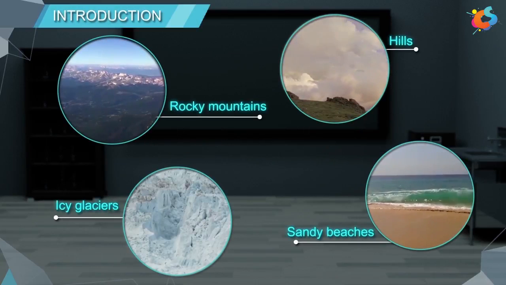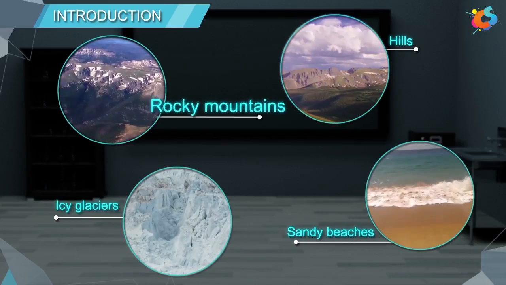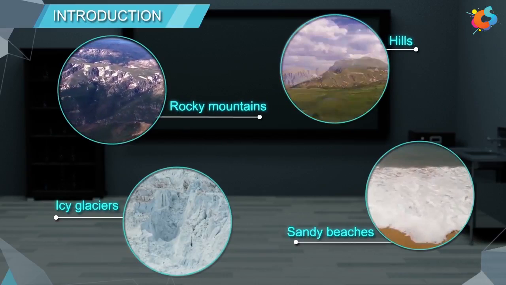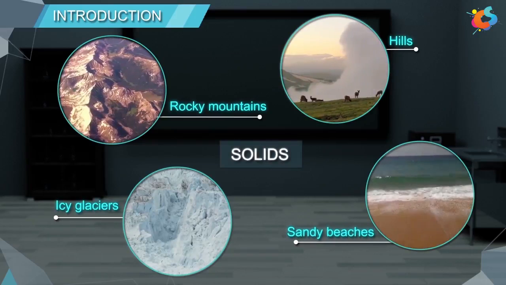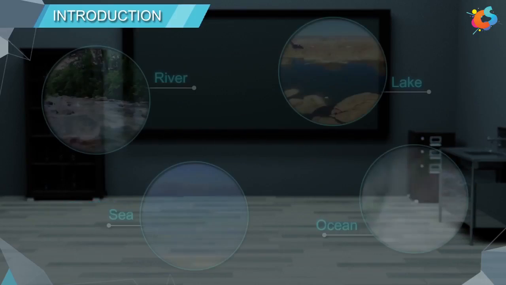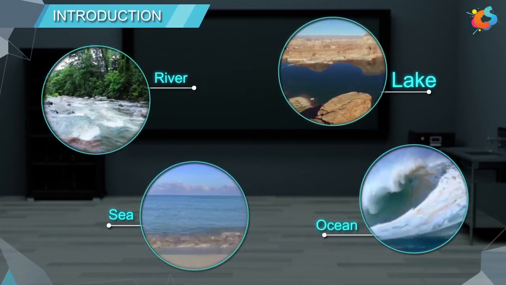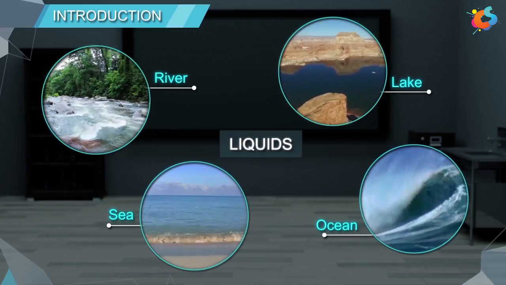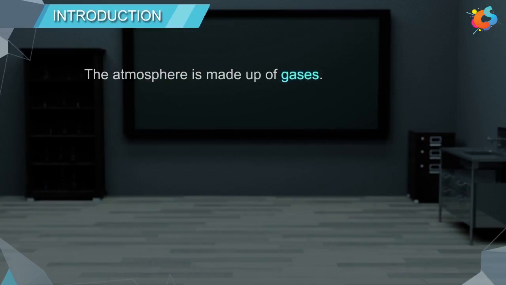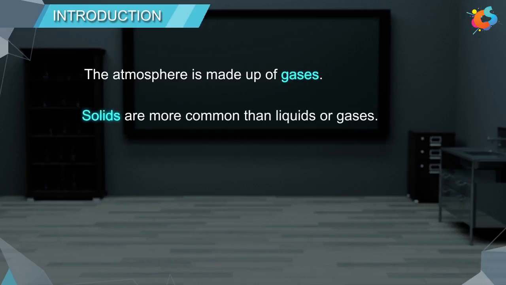Introduction. In nature, we come across rocky mountains, hills, icy glaciers, and sandy beaches, which all are solids. Rivers, lakes, seas, and oceans, which are all liquids. The atmosphere is made up of gases. However, solids are more common than liquids or gases.